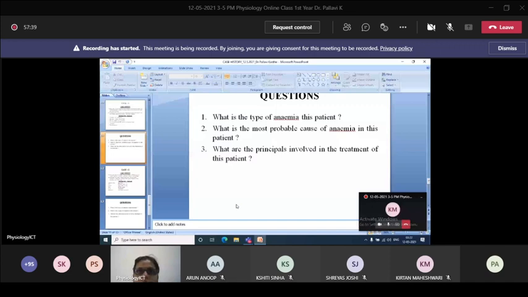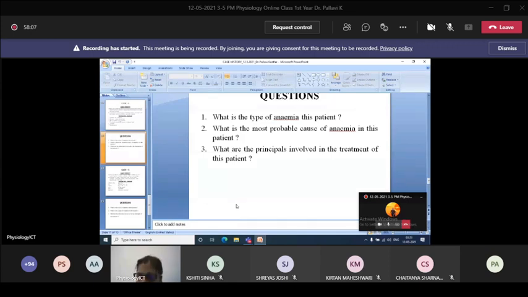What is the role of intrinsic factor and vitamin B12? What is the physiological mechanism of this? How both are interrelated? Intrinsic factor is important for absorption of vitamin B12 from the intestine. Yes, exactly. So it will help to absorb, and that further will be the regulating factor for erythropoiesis.